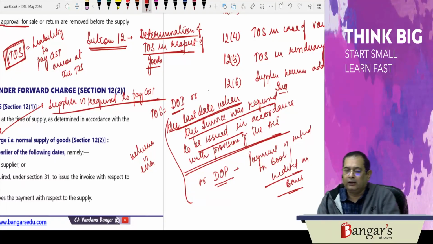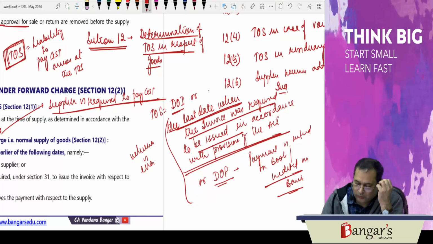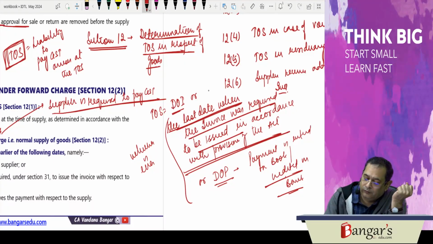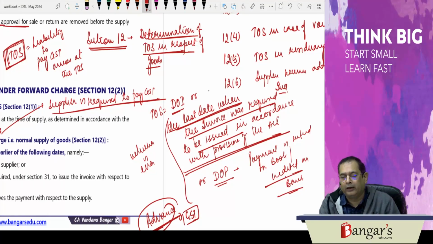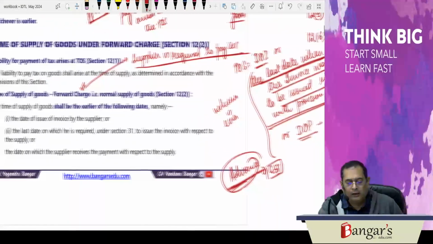Basically, a separate notification has been issued in regard to advances. If any advance is received, then on those advances GST will not be liable to be paid, except in case of online gaming services.